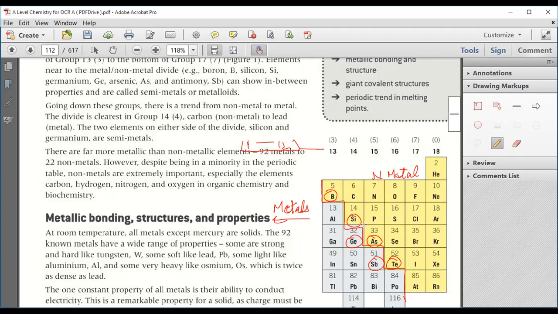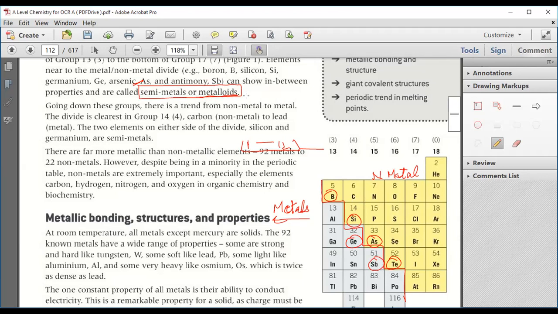Or we can say they have properties of both metals and non-metals, and that's why they are known as metalloids or semi-metals. Is that point clear? Why are they known as semi-metals or metalloids? Because their properties are mixed between metals and non-metals.